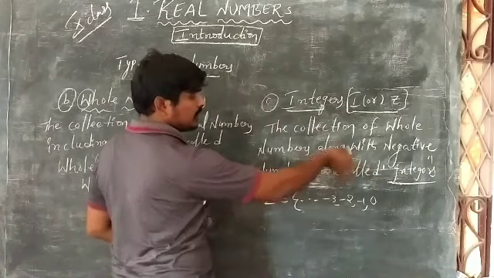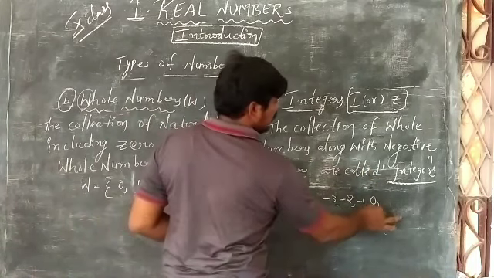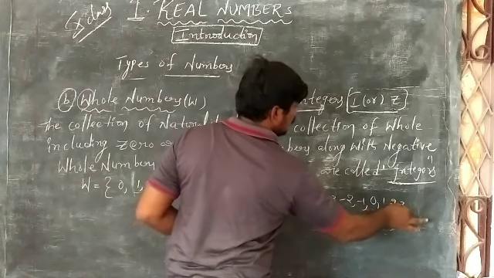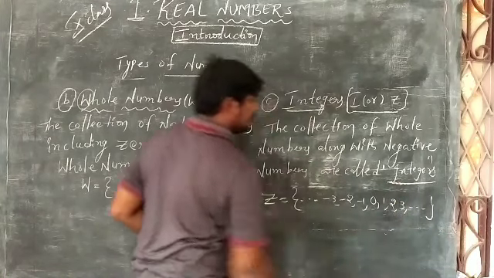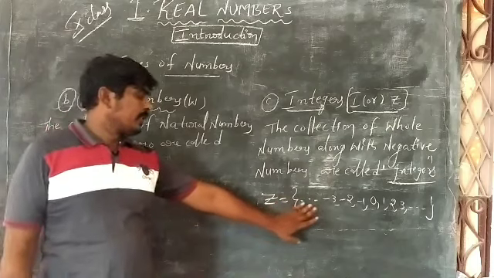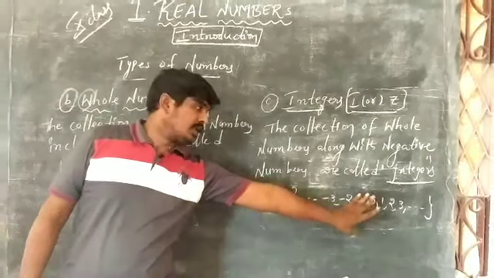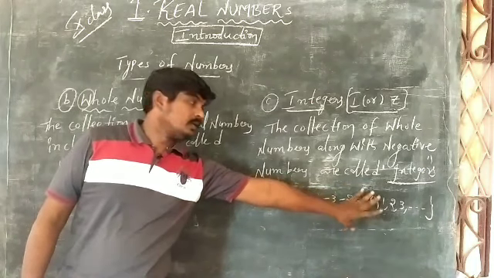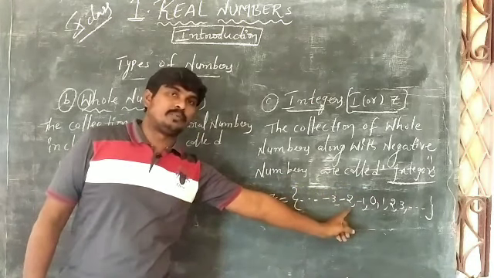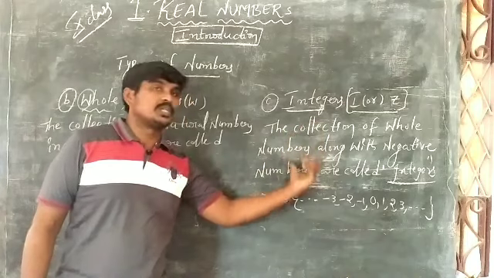Negative numbers, after that whole numbers 0, 1, 2, 3 and so on. These are the integers, negative numbers along with the whole numbers, 0 onwards whole numbers, you know. So along with the whole numbers, if you write negative numbers, it becomes the integer set.